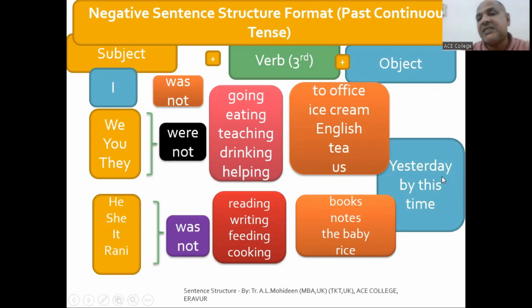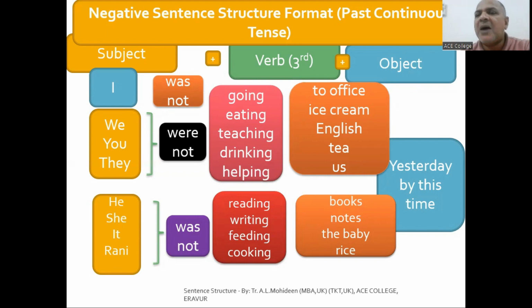Yesterday, by this time, this is the point you have to remember. I am eating, I am teaching now. Yesterday, I was not teaching by this time. Yeah, I was riding bicycle by this time yesterday. So yesterday I was riding bicycle this time in Qatar. So now I am teaching. I am teaching now. Yesterday I was riding bicycle by this time. I was in Corniche. I was riding bicycle.